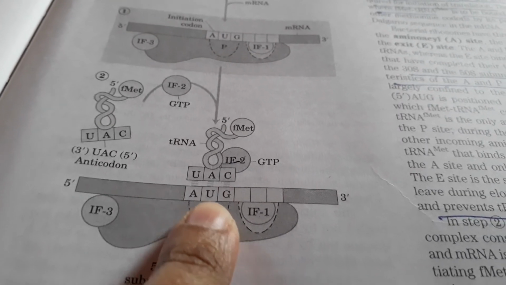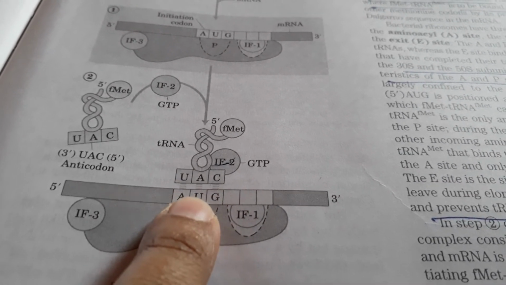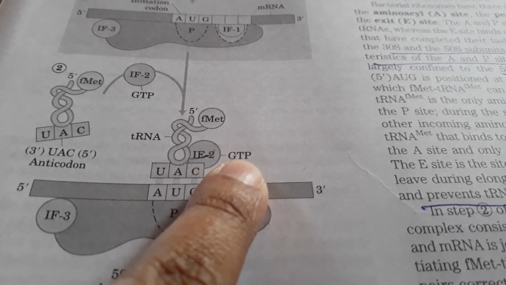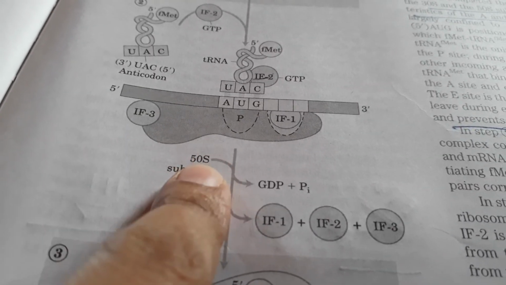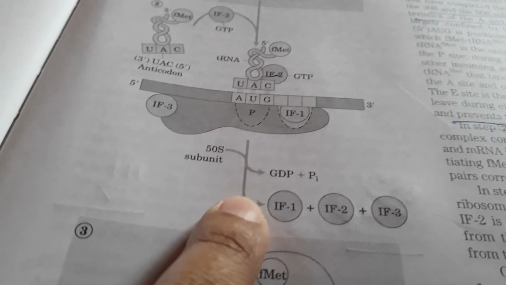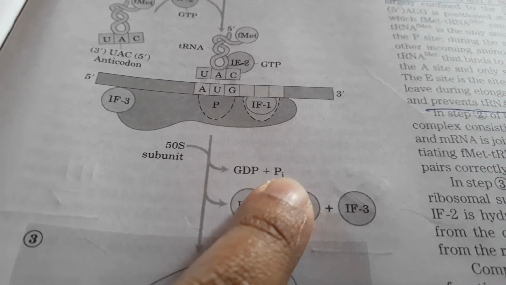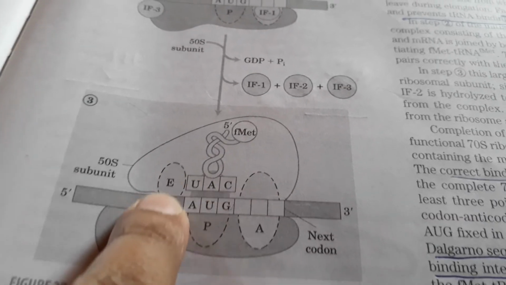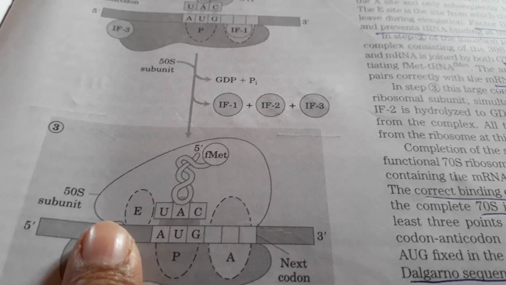Once it is attached to the mRNA, that is, once the codon and anticodon create a bond, at that time GTP gets hydrolyzed. Once the GTP is hydrolyzed, the 50S ribosomal subunit enters, and all the factors IF1, IF2 and IF3 are released, and the GDP and Pi are released. The 50S, the larger subunit, gets associated with the 30S ribosomal subunit. So this is all about the initiation process.